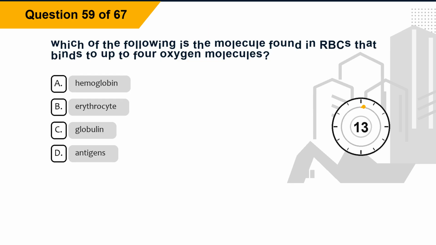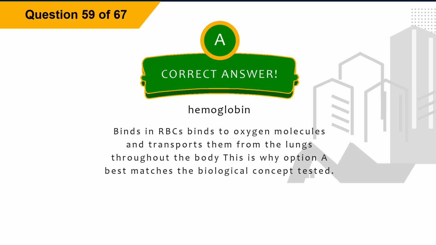Question 59. Which of the following is the molecule found in RBCs that binds to up to 4 oxygen molecules? Option A, hemoglobin. Option B, erythrocyte. Option C, globulin. Option D, antigens. The correct answer is option A, hemoglobin. Explanation: hemoglobin in RBCs binds to oxygen molecules and transports them from the lungs throughout the body. This is why option A best matches the biological concept tested.